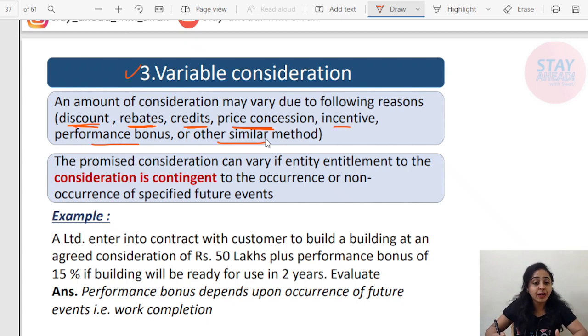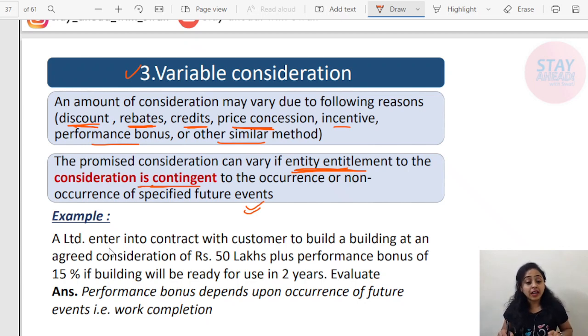The promised consideration can vary if the entity's entitlement to the consideration is contingent. Contingent means dependent on the happening and non-happening of a particular event. If such consideration is contingent on the occurrence or non-occurrence of specified future events, then it is known as contingent consideration. It is variable consideration.